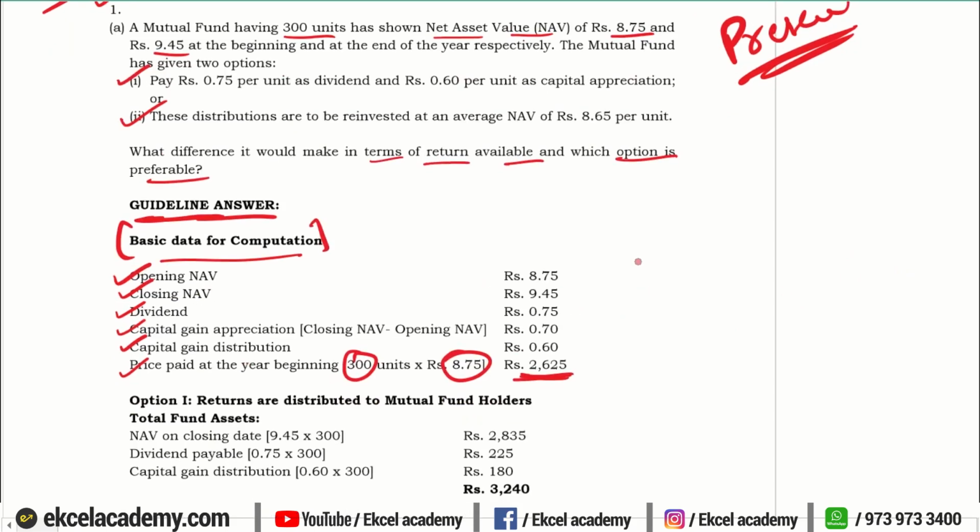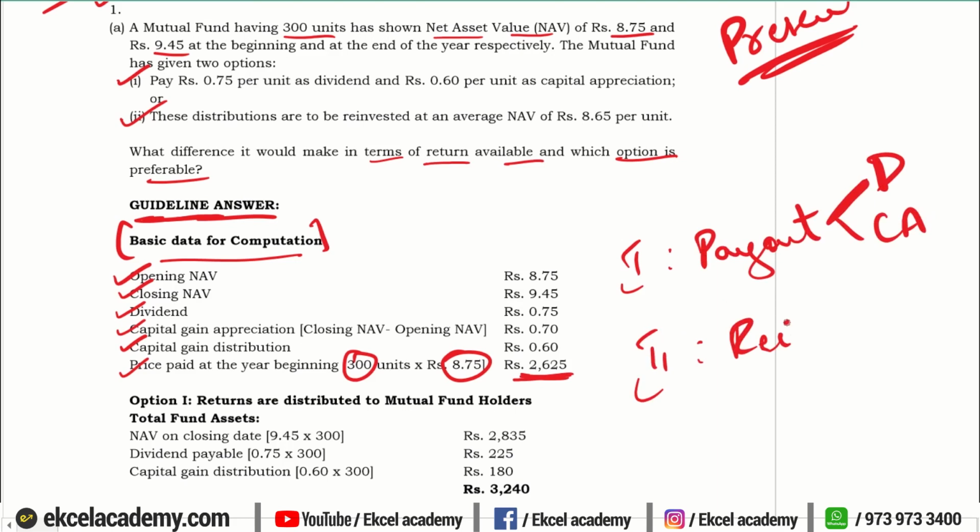Now you have two options. First option is for payout, that is payout of dividend and payout of capital appreciation gains. Second one is reinvestment. So you are supposed to calculate what is the return if you pay out today, or if you reinvest that amount and pay out on a future date, what the returns are going to be.